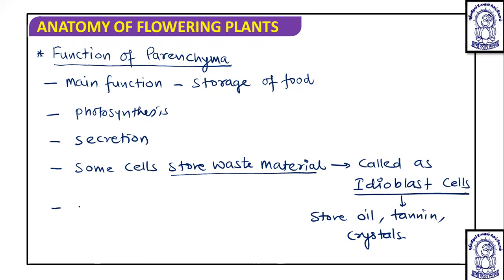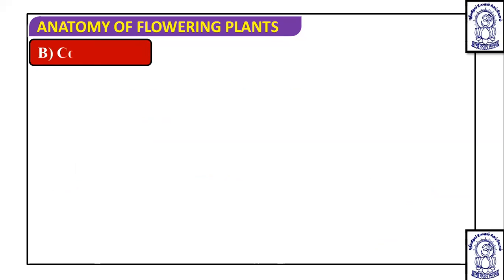These are almost all the important functions we have discussed. We remember that photosynthesis is performed by the chlorenchyma. So this is all about the parenchyma which we have discussed in detail. Now we are going to talk about the collenchyma in detail, another type of simple permanent tissue which is made up of only one type of cell.